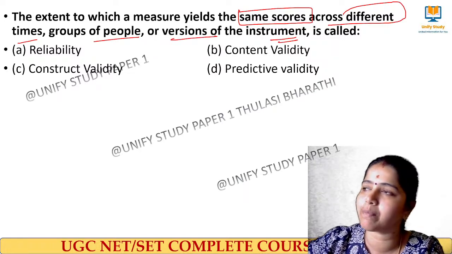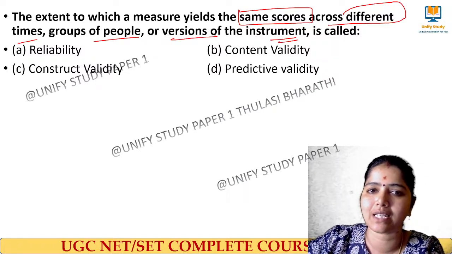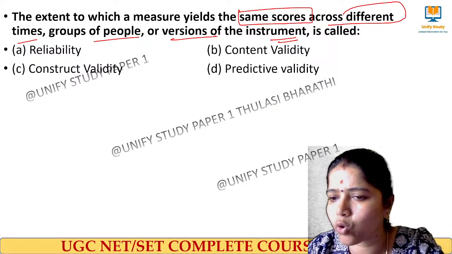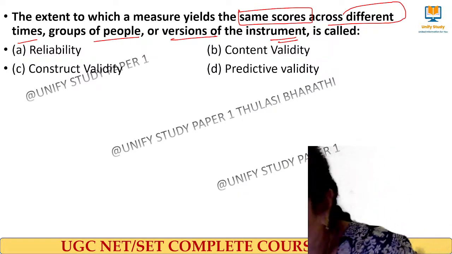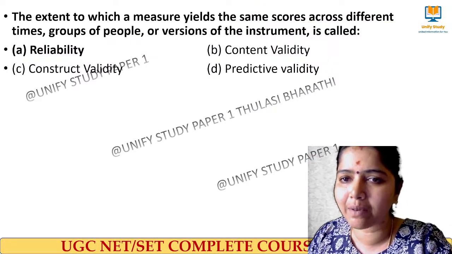So across people, across time, anytime when I do it, it should give me the same result. The right answer is reliability.